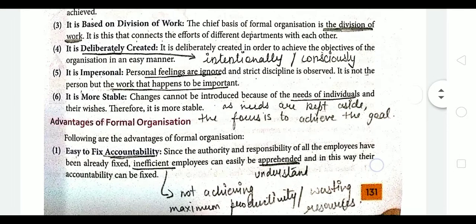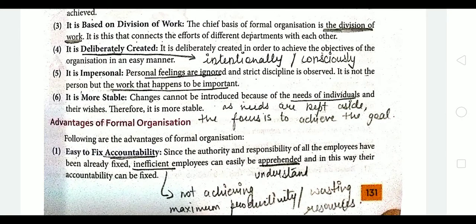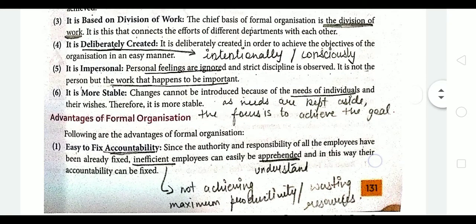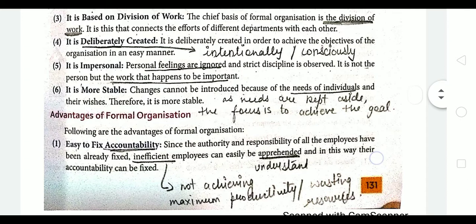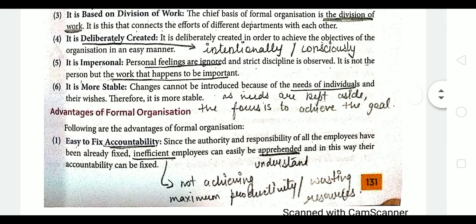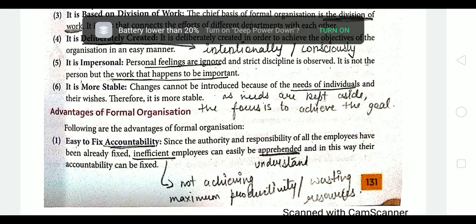Next, it is more stable. It is more stable because the individual needs are kept aside. What is the main focus? The main focus is to achieve the objective of the organization. That is why we know that all the responsibilities, authority and all the accountability is fixed. That is why no one has any confusion. So, this type of organization is more stable.